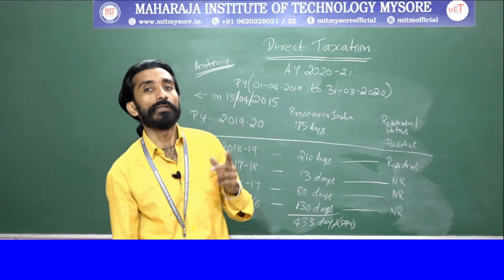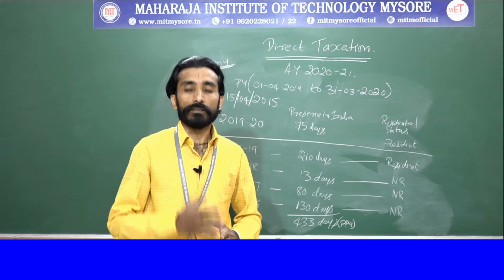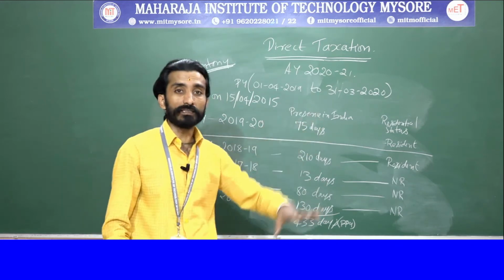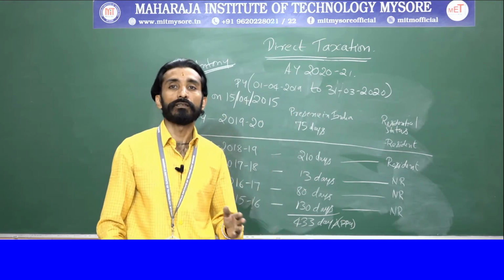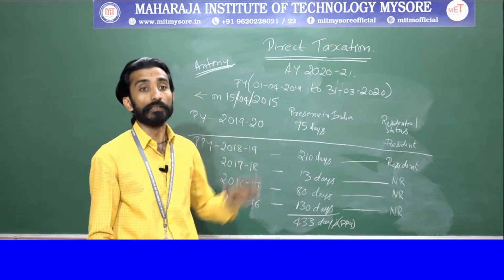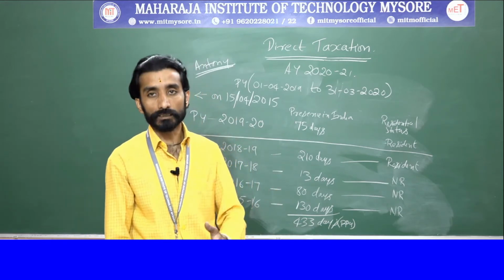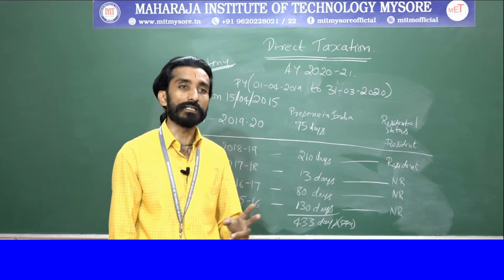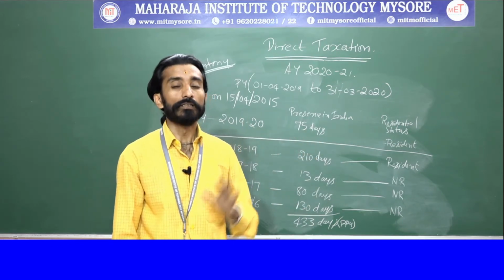So what your second basic condition says here is, he should be in India for 60 days or more during the previous year, so that he has satisfied. Next thing is, 365 days during the 4 years immediately preceding the previous year he should be there, so he is there. So it has been fulfilled. So here Mr. Antony was in India for 75 days and 433 days. So he will be satisfying the second basic condition. So based on that he becomes resident in India. Clear?